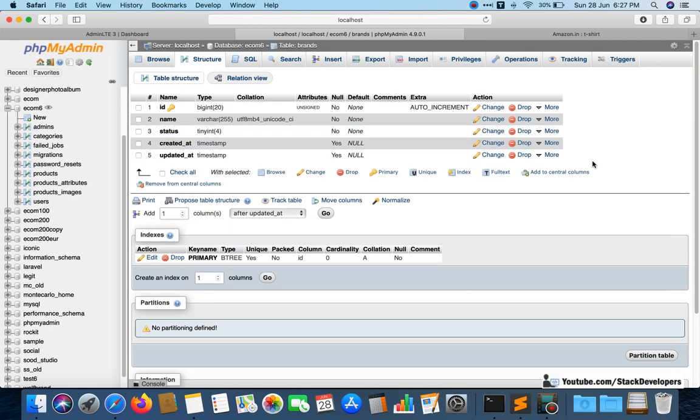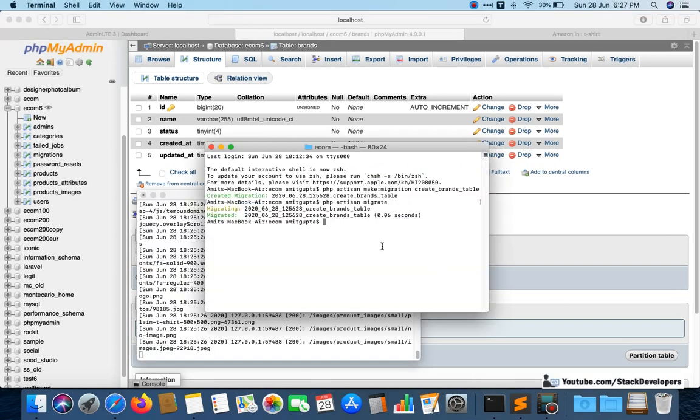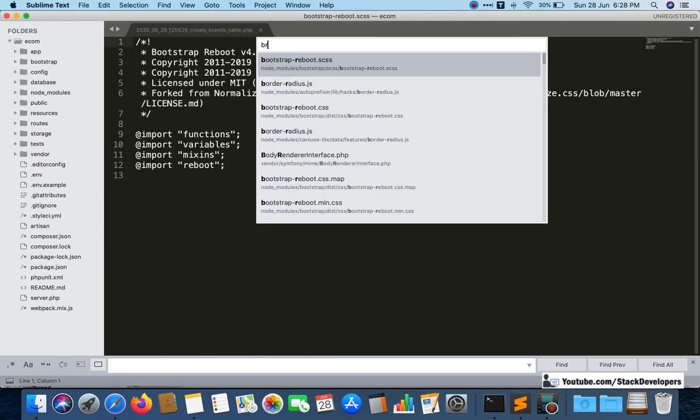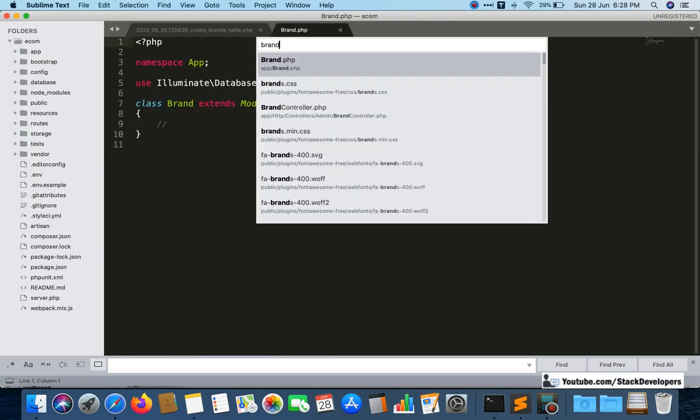Okay, so we also require a brand model and a brand controller, so we will also create a model with php artisan make model, brand model we will create, and also we will create the controller file with php artisan make controller. And we are going to create the controller inside the admin folder, like we were creating earlier. Brand controller is our controller name for the brand. After creating this one, now we can check once that the brand model and brand controller also